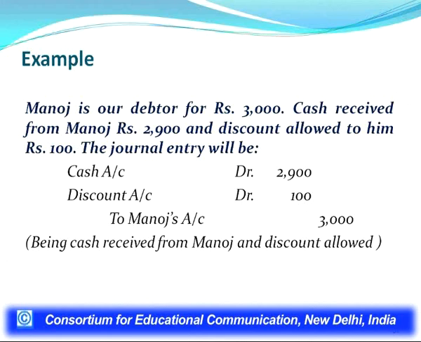So, the journal entry will be cash account debit 2,900, discount account debit 100, Manoj's account credited for 3,000. So, this is a compound entry because two accounts have been debited and one account has been credited. Now, we will see how these should be posted into cash account, discount account and Manoj's account.